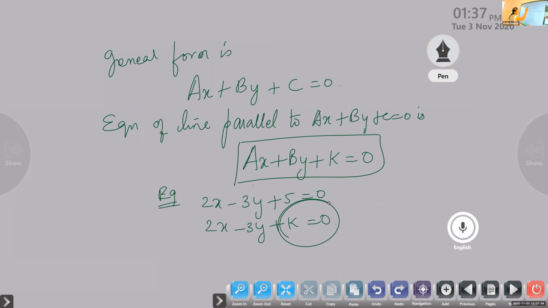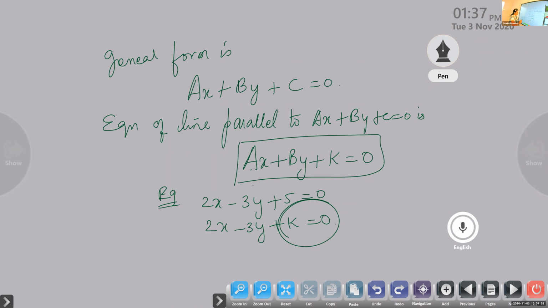So if the equation of the line is given as ax plus by plus c is 0, then the equation of the parallel line will be ax plus by plus k is 0. For finding this constant k, some extra condition will be given, it may be given as passing through a point or something. Is it okay?